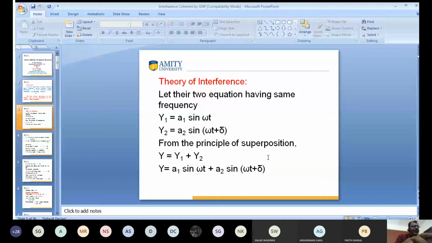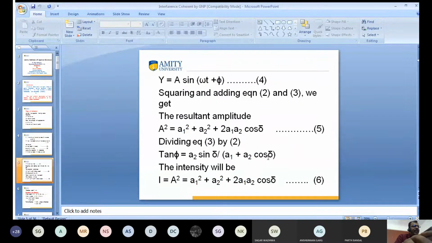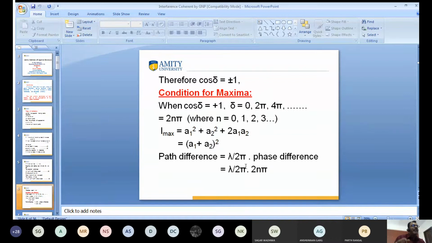We have taken two equations, y1 and y2, and added them. Rohit sir already taught you. This is equation number 5. Have you seen equations 5 and 6? This is the resultant amplitude. Resultant amplitude square is equal to a1 square plus a2 square plus 2a1a2 cos delta. Intensity is the square of amplitude. So we talk about the condition for maxima.